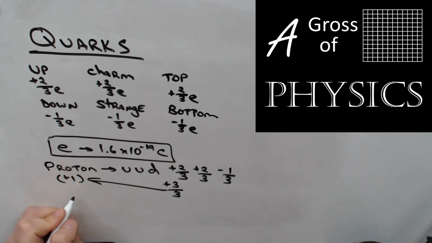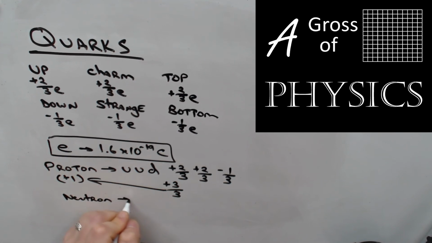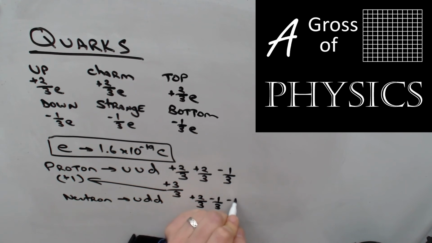On the other hand, a neutron is an up, down, down. All right, up is plus 2/3, down is minus 1/3, down is minus 1/3. 2 minus 1 minus 1, 0. So the neutron is neutral.